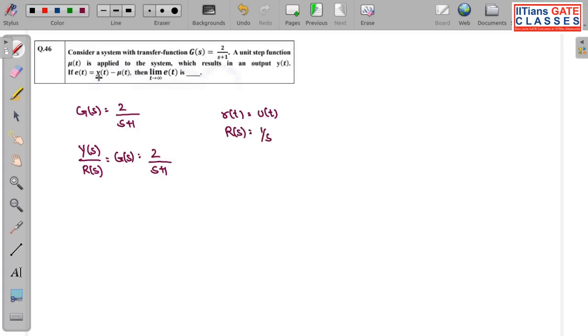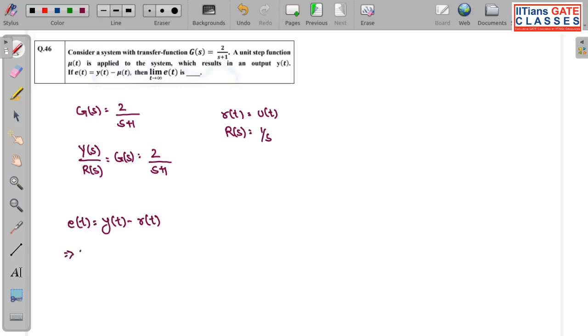If e(t) is equal to y(t) minus u(t), then the limit of e(t) is. So they want to ask you the steady state error. The expression they have given is e(t) equal to y(t) minus r(t), where r(t) is your u(t). If you replace r(t) by u(t), you will get the same expression.